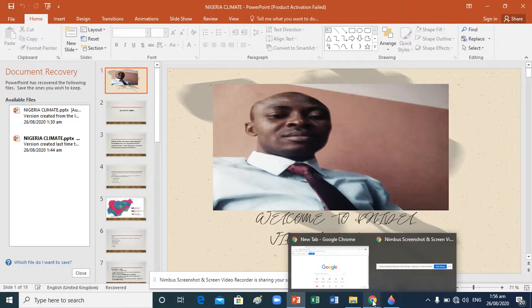Then lastly, learners should be able to relate the characteristics or climatic conditions of Nigeria with the farming system in Nigeria, because that is the backbone. If you cannot study the climatic condition of an area, there will be issues. That means there's no way you can survive as a real farmer.